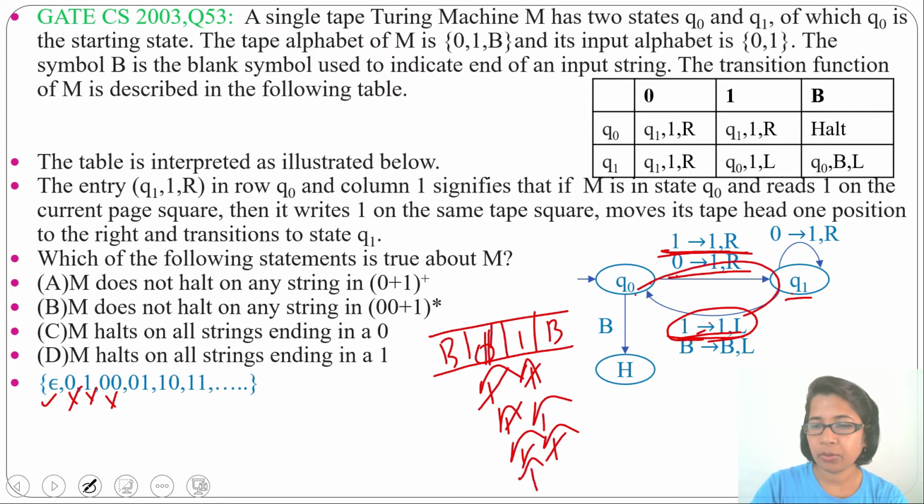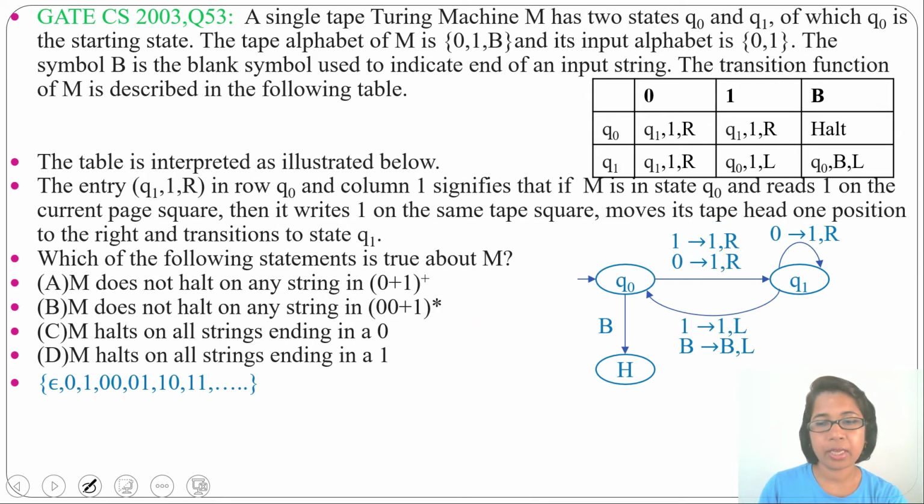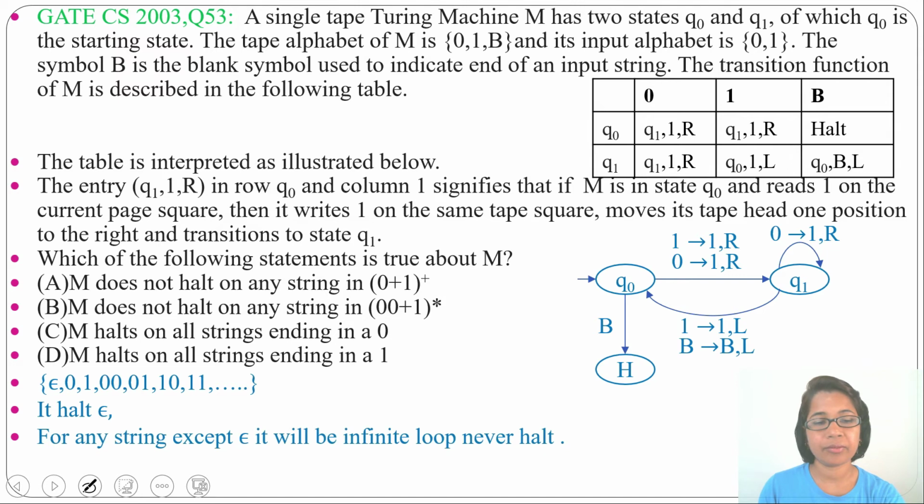So this will be a loop between these two, Q0 and Q1. By saying 1 it will move right. Then at Q1 state by saying 1 it will move left. So we found that only for epsilon it will halt. For any other string rather than epsilon it will not halt. It will be an infinite loop.